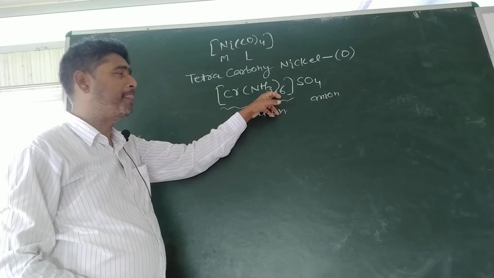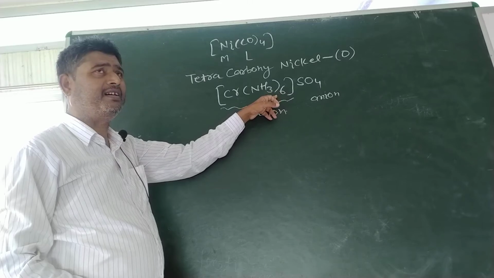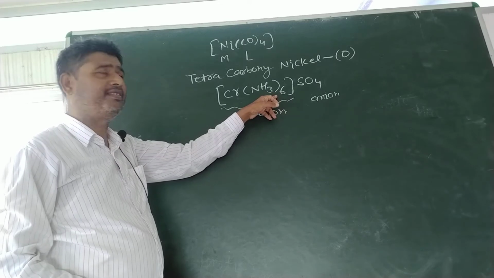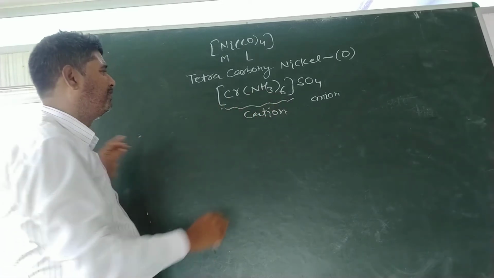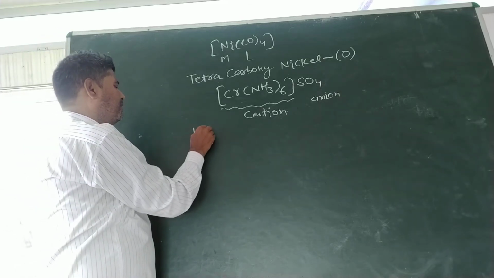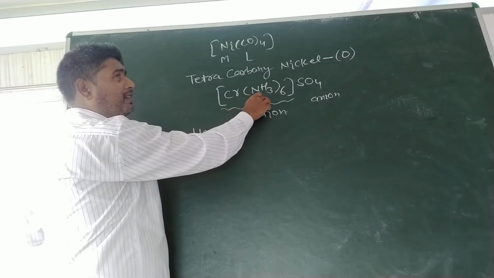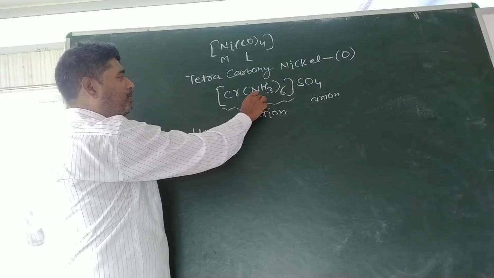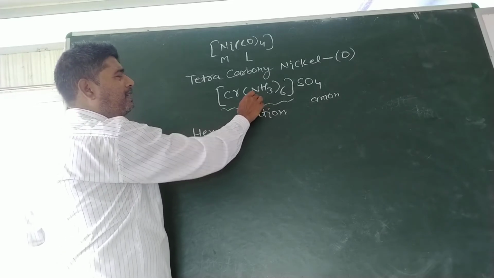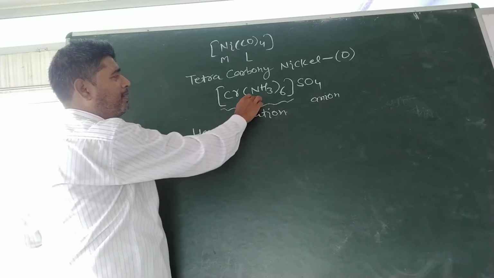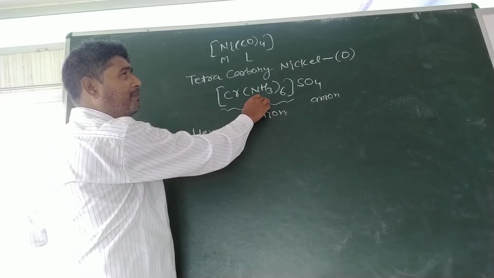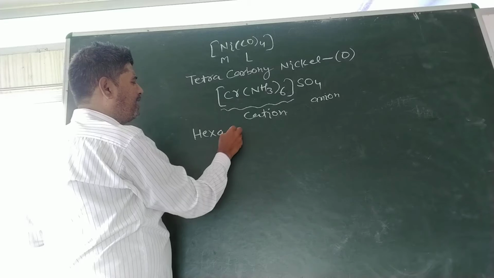Hence we will use hexa for 6. Ammonia is a molecule, it will have its special name. The special name of ammonia as a ligand is ammine. Hexaammine.